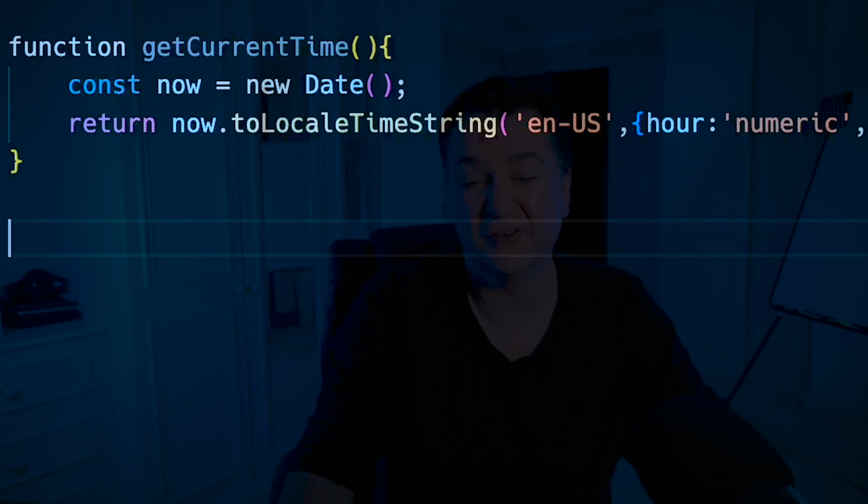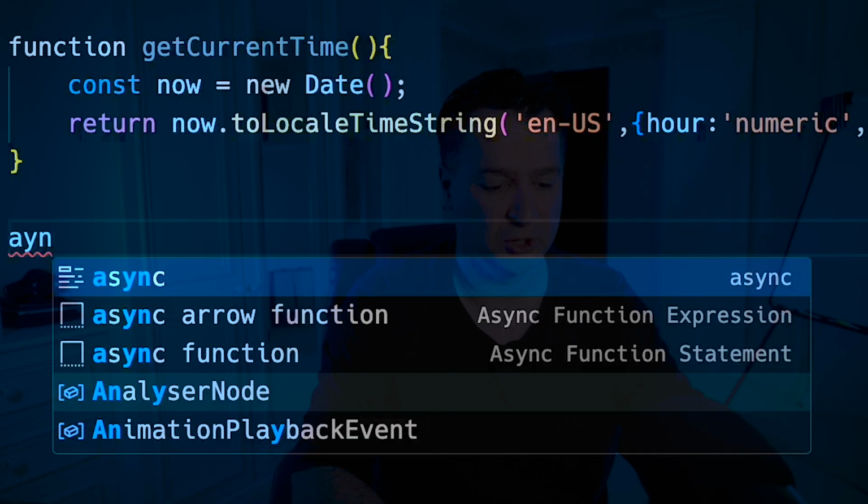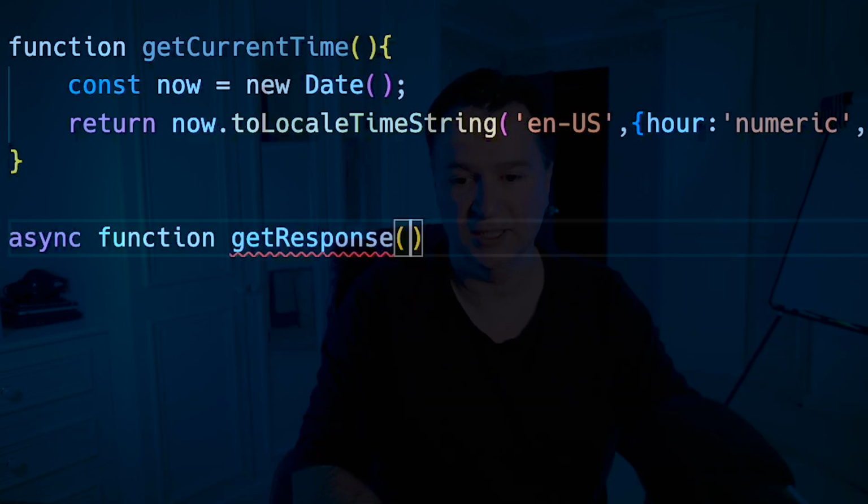Now that we've got our function for training the model, I need to create a function that's just going to return the time. So now that I've got a function that returns the time, what I want is a function that is actually going to pass the incoming query from the user, i.e. what's the time, tell me the time, whatever, and then going to infer the model and then get what the classification of the time is. So to do that, I will just create a quick function, which is going to be called getResponse. And I'm going to pass in essentially 2 things.